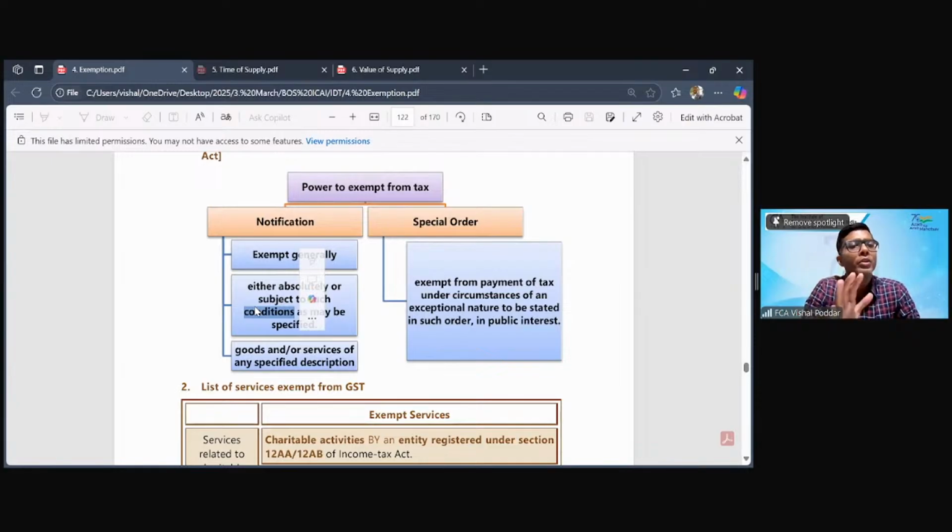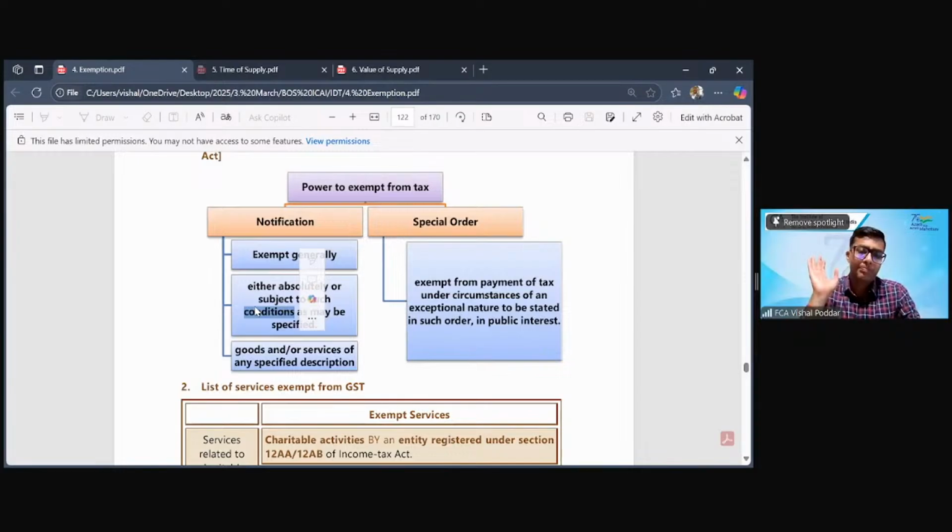You don't have a choice to follow or not follow that exemption. However, where the exemption is conditional, which says if you do this, then this will be exempt, by default it becomes optional, because in case you do not want to avail that exemption, you don't satisfy one of the conditions. That's it. So an important pointer to keep in mind in the exam is which one is compulsory.